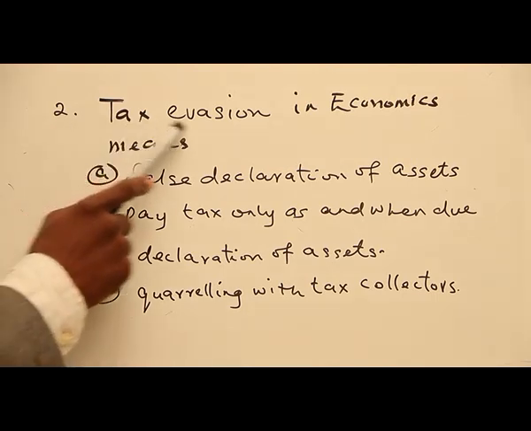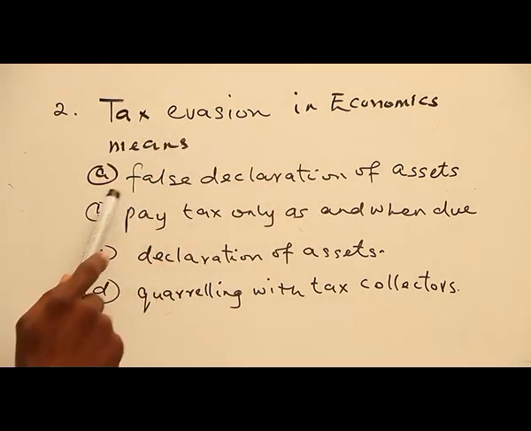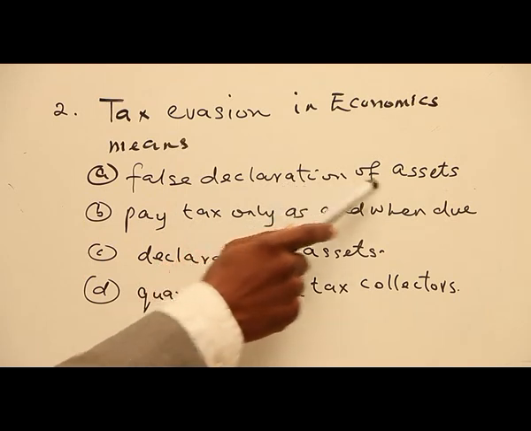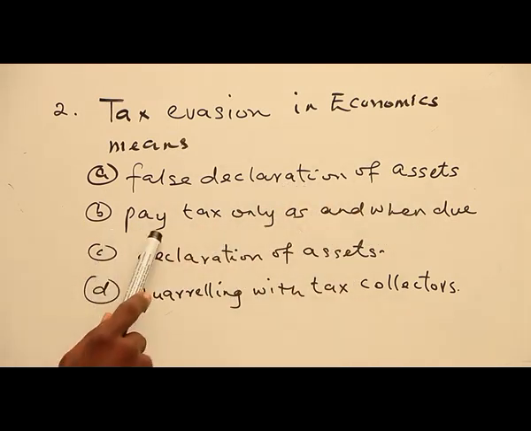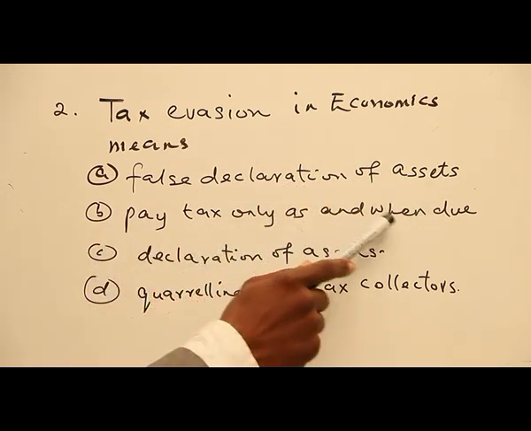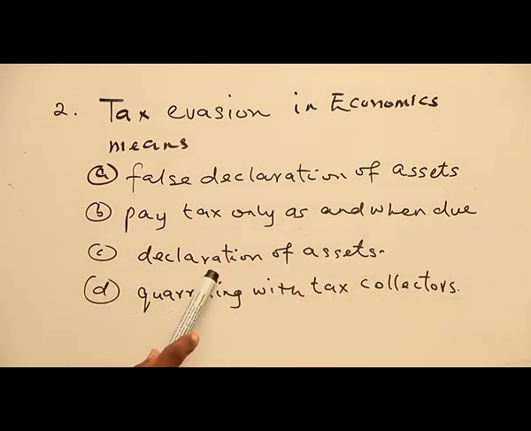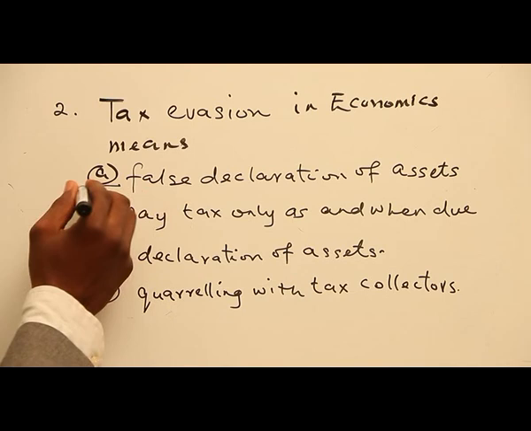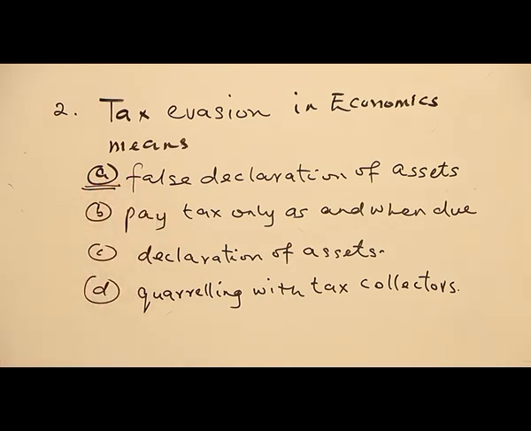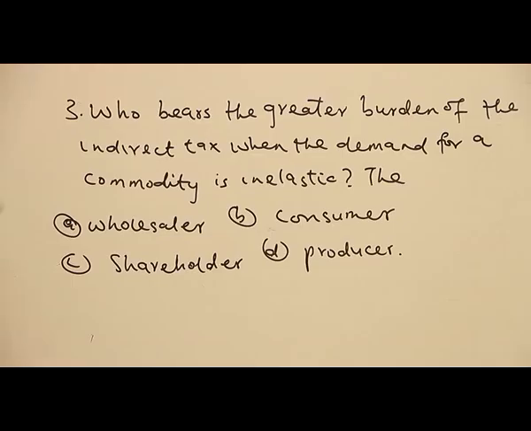Question 2. Tax evasion in economics means: A. false declaration of assets. B. pay tax only as and when due. C. declaration of assets. D. quarreling with tax collectors. The right answer is A. False declaration of assets.